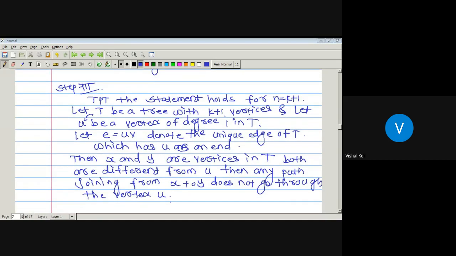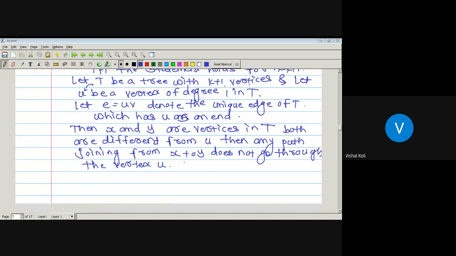If we have taken X and Y as any two vertices in tree T which are different from U, then they must be connected by some path in T. So there must be a path from X to Y, but it does not involve vertex U. Why? Because if it involved vertex U, then the degree of U would be greater than 1.